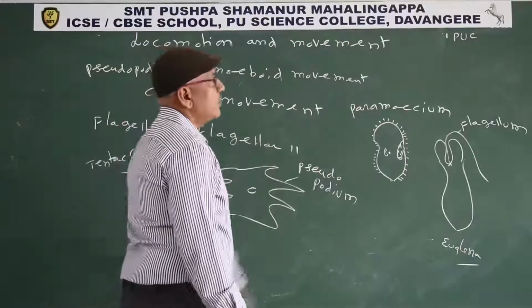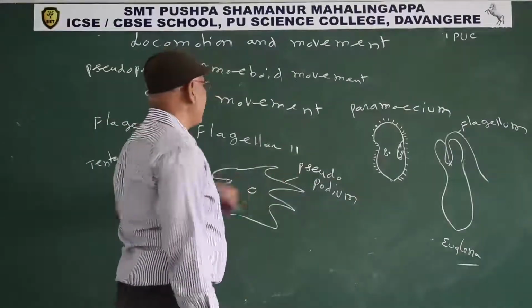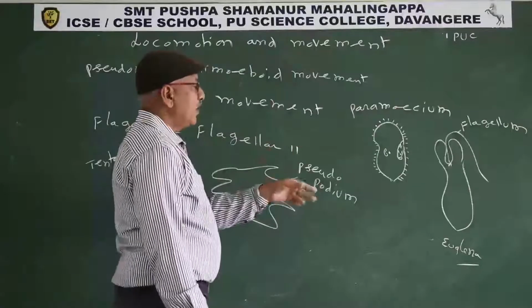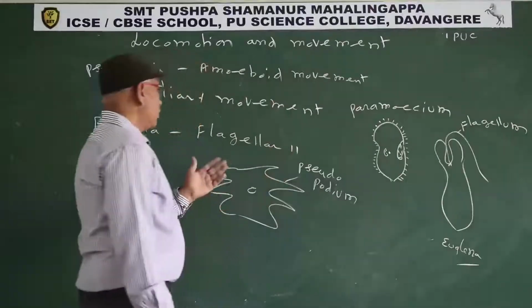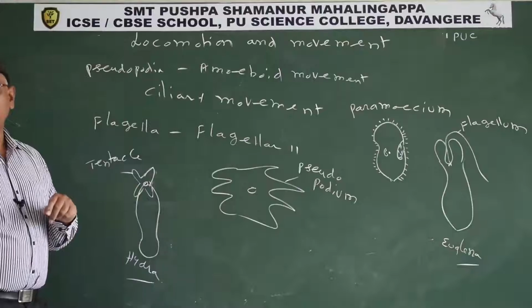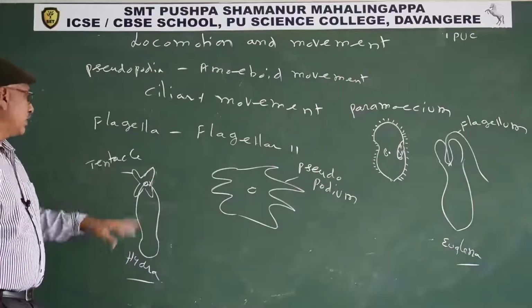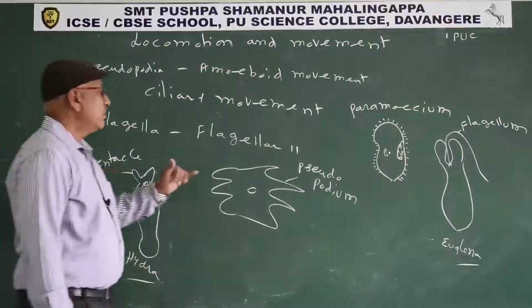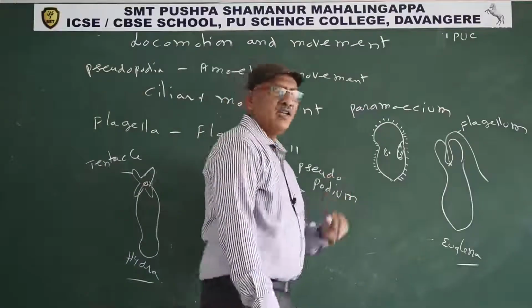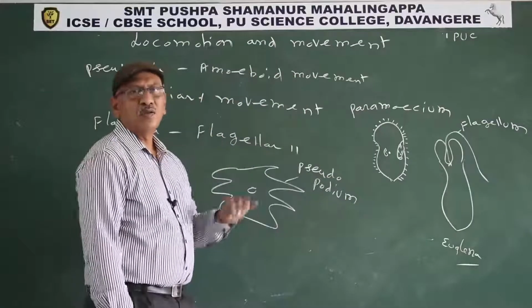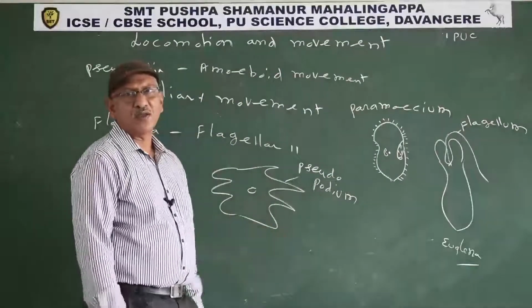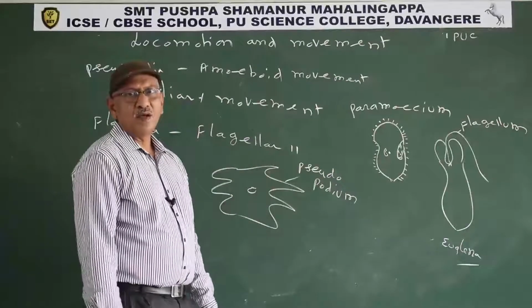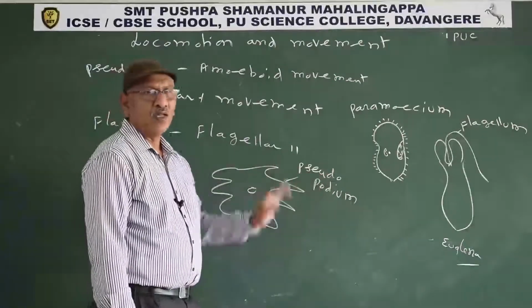So these are the various locomotory organelles and organs. Cilia in paramecium, flagella in euglena, pseudopodia in amoeba, tentacles for example in hydra. Tentacles, pseudopodia, cilia perform both locomotion and food capture. Flagella perform only locomotion.